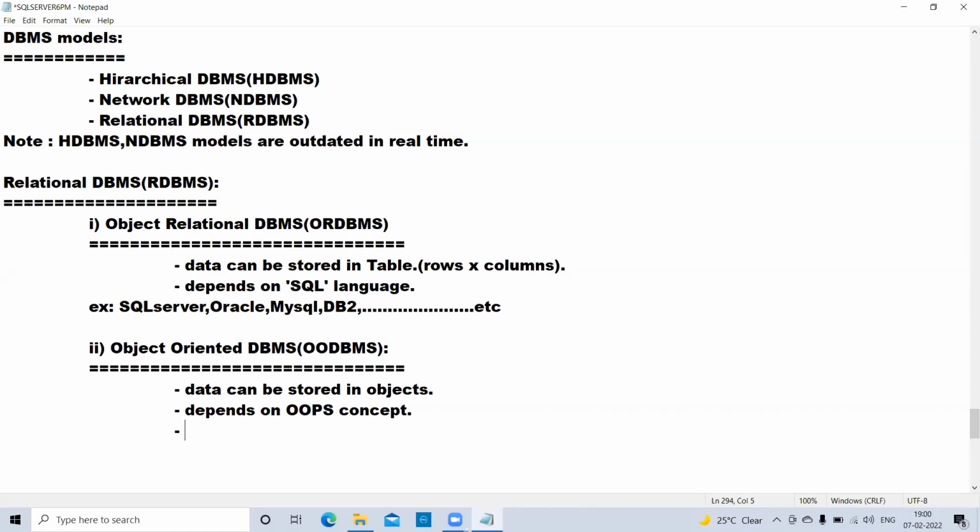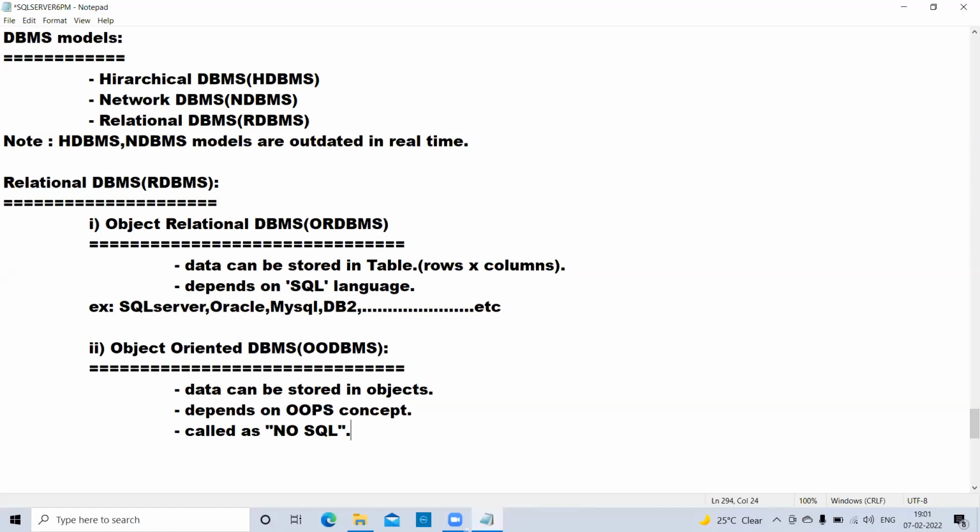Next, these database softwares are also called NoSQL. Can you remember, has anybody heard of NoSQL? Nowadays we have NoSQL databases also. I think somebody has heard of this. NoSQL means the SQL language will not be used here.